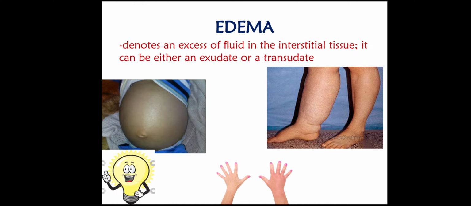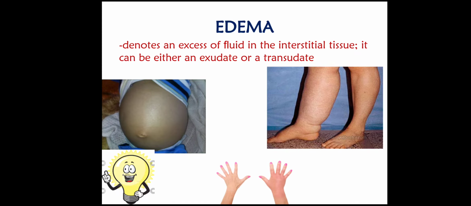Now another clinical implication of exudate and transudate is edema. So what is edema? It is asked in viva, sometimes in the grand viva. It is an excess of fluid in the interstitial tissue, and the cause can be either exudate or transudate, but clinically they will present as an excess of fluid in the interstitial tissue, and they will present as swelling.